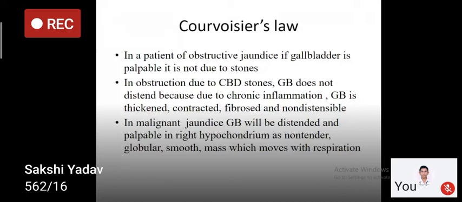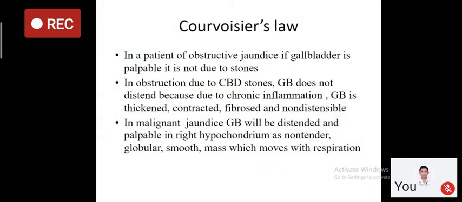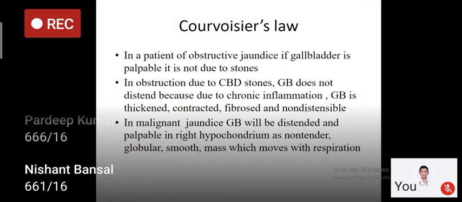So why is the gallbladder not palpable in cases of CBD stone? This is because of Courvoisier's law. So what is Courvoisier's law? If in a patient of obstructive jaundice the gallbladder is palpable, it is not because of CBD stone. So this is the main statement of Courvoisier's law.